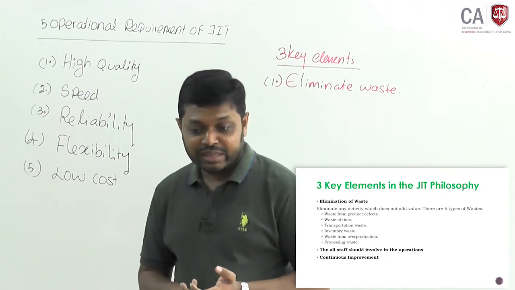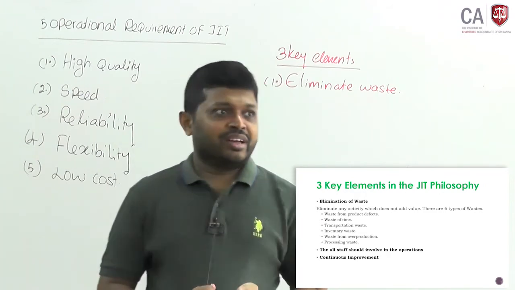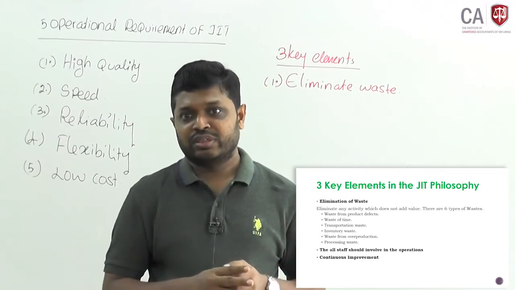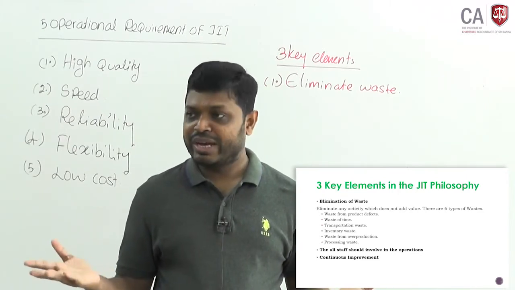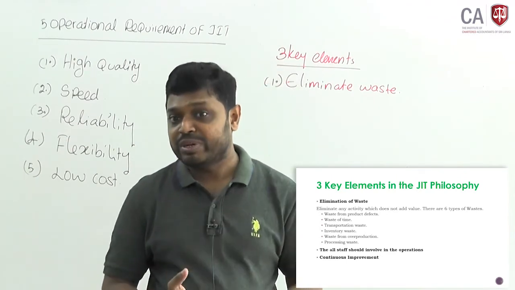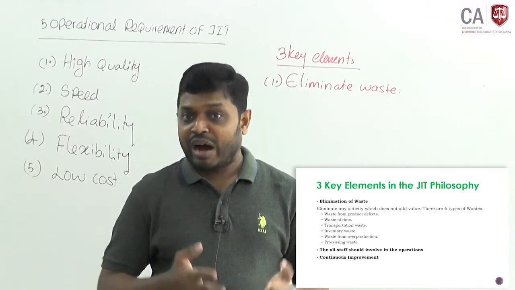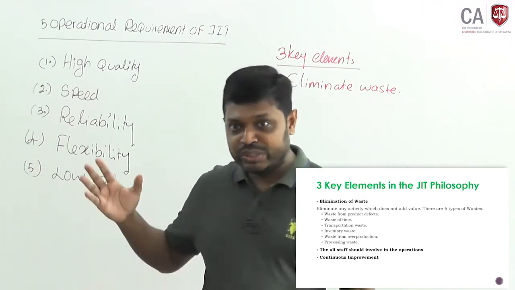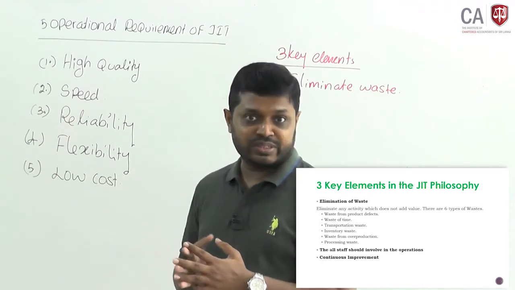Okay. Third one, transportation waste. In JIT manufacturing, while we are transporting the goods, there will be some waste. Even look at when we are transporting fresh fruits and vegetables, what is the percentage they are wasting due to the transportation? Through the transportation there are wastages.